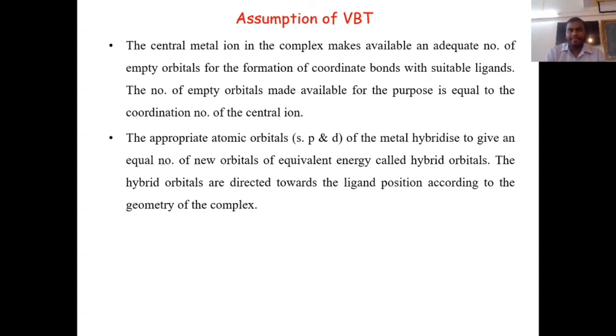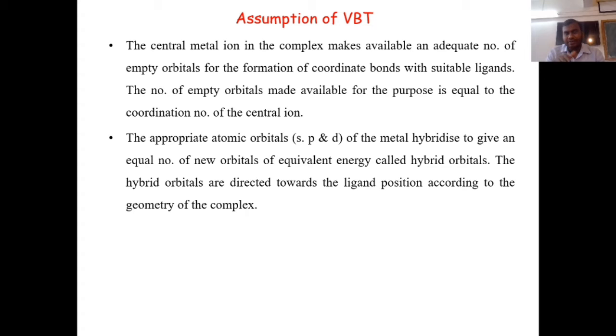Then the appropriate atomic orbitals s, p and d of the metal hybridize to give an equal number of new orbitals of equivalent energy called hybrid orbitals. Now we know the s, p and d orbitals all have different energies.